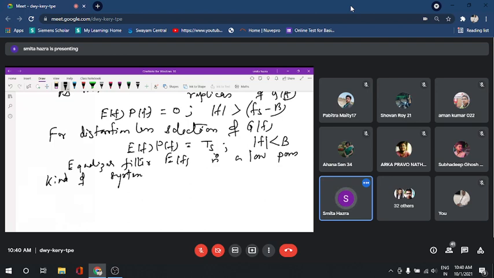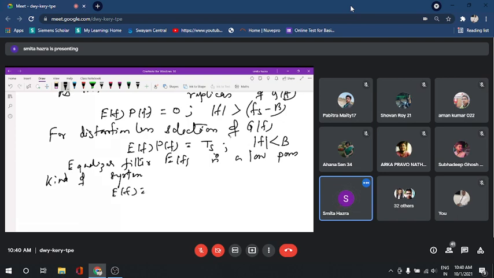This is very clear, because otherwise we will not be able to shut down for this one, because already by means of this one we are shutting down all the shifted replicas when it is outside the band. Only within the band, this is the outcome of the things. So from here we are able to find out what is the form of the EF, or what kind of EF this one is. So EF we can define in this way: